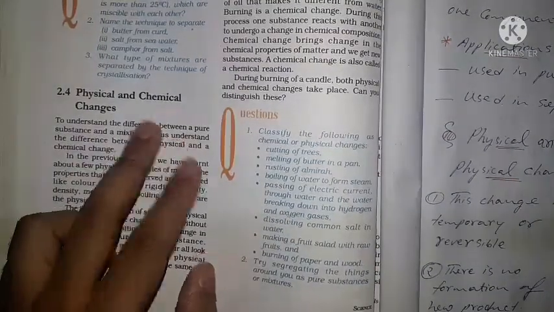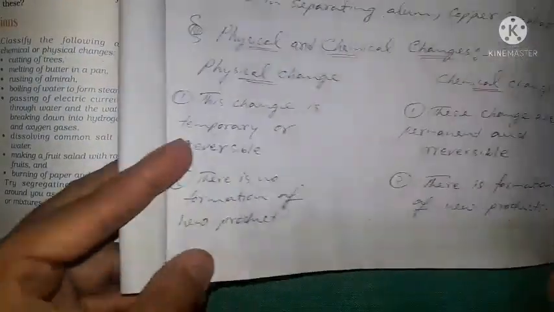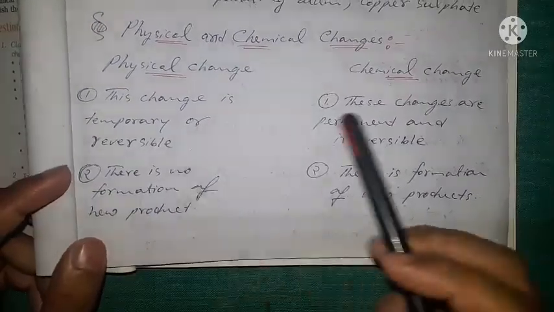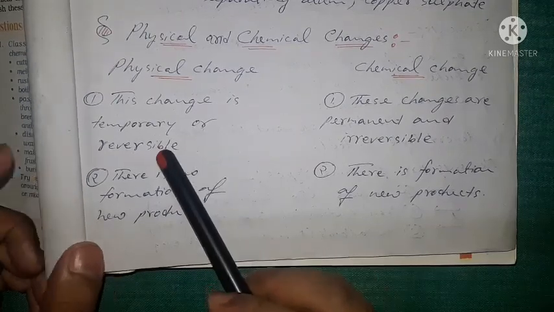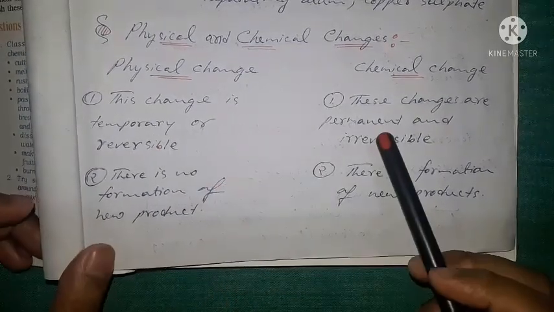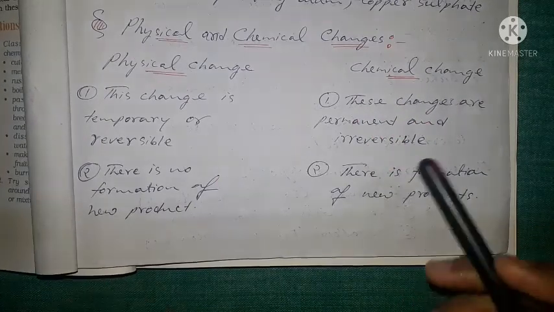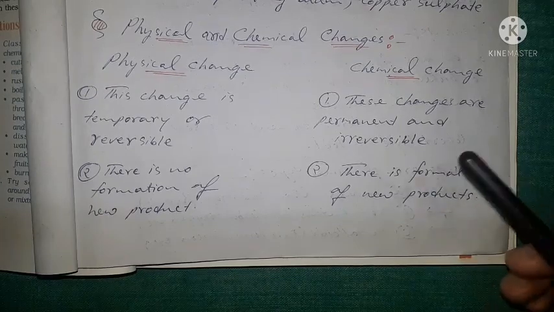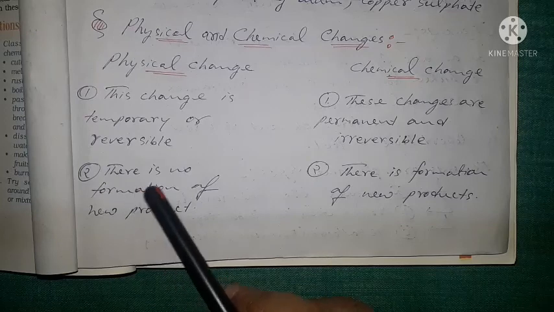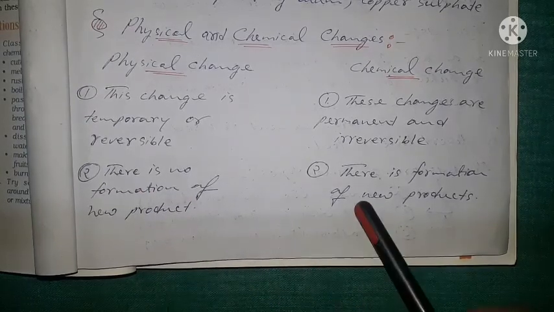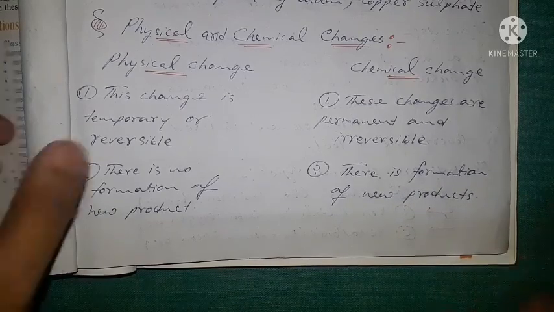Physical and chemical changes. Here we have written the difference between the physical change and the chemical change. Physical change: this change is temporary or reversible. And chemical changes are permanent and irreversible. That means we cannot reverse the process, hence it is irreversible. There is no formation of new product in a physical change, and in a chemical change there is a formation of a new product.